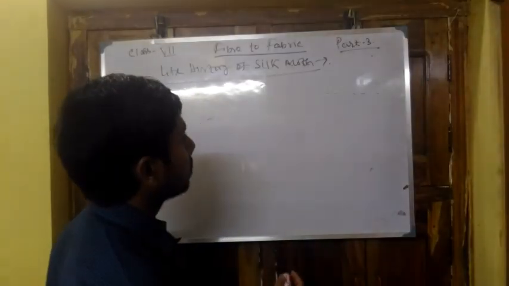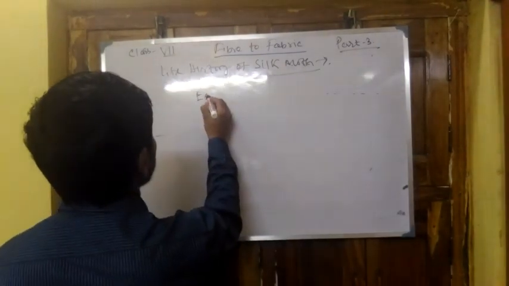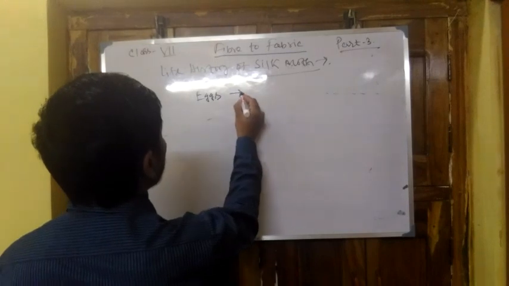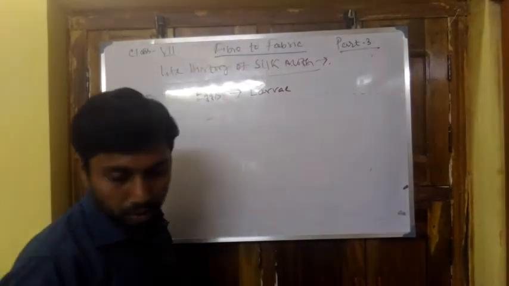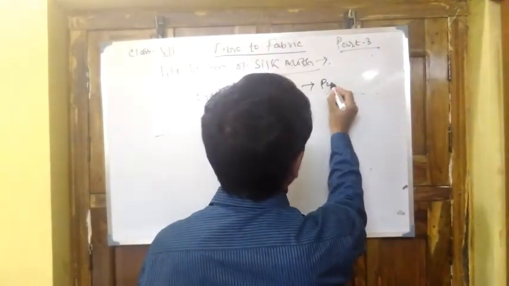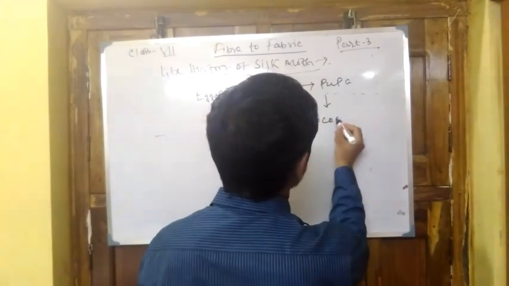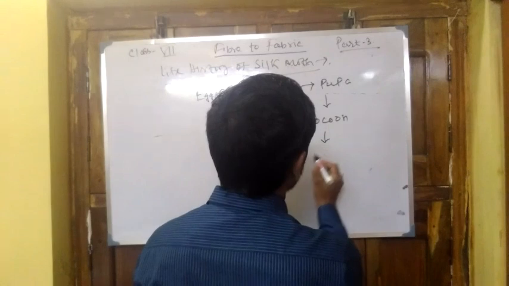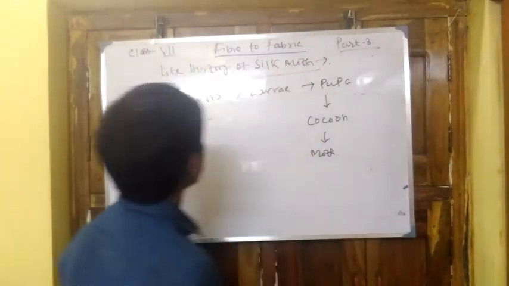So for the life history, first of all write down the note: eggs, larva, pupa, cocoon, and then moth.